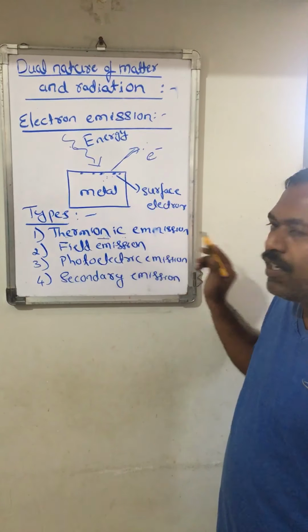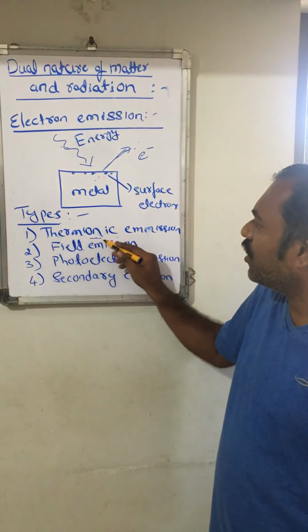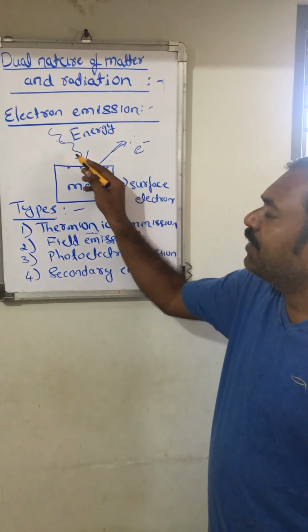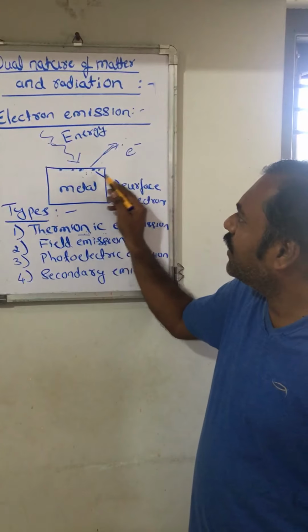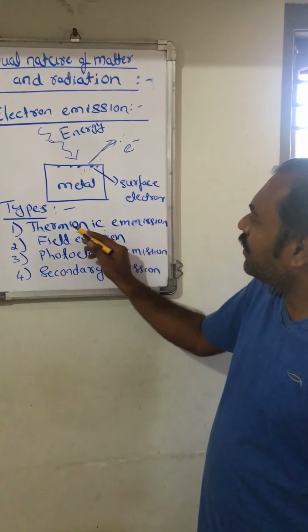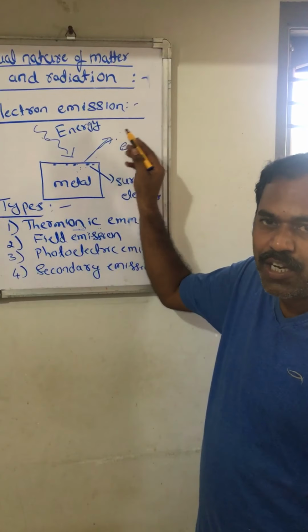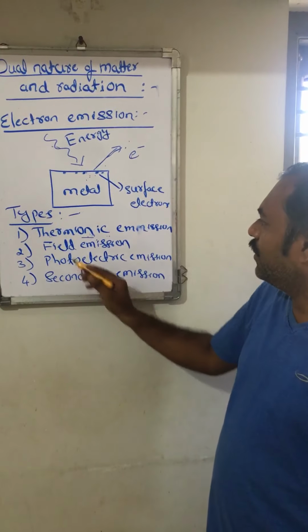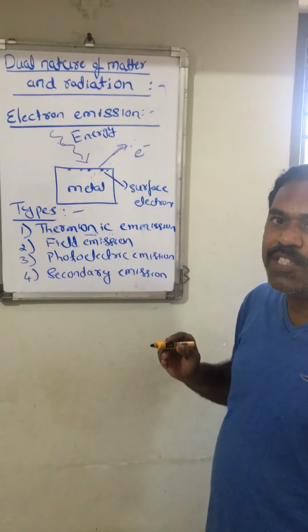So thermionic emission is the liberation of electrons from the metal surface when the heat energy is incident on it. And the electron emission in this case depends on the temperature.